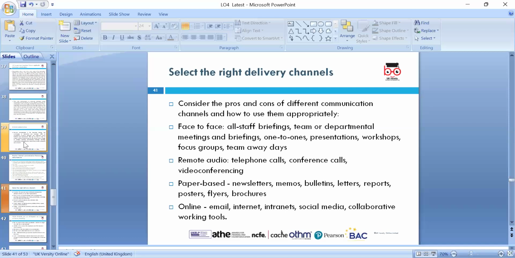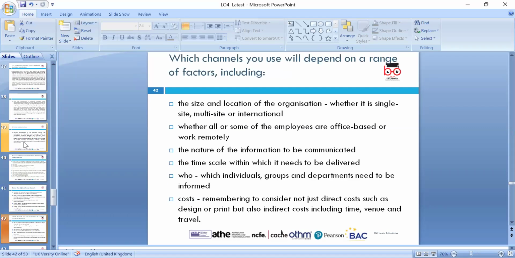If you're dealing with the government, of course nowadays digital online, we can think about that. If you're doing it in newspapers and others, of course in the shape of reports, you can show the tax, how much we submitted, and in your financial report. So you can use different factors, and the channel used depends on a range of factors. We can look at the size, how big an operation you have in the business, the time scale, and the cost, and then you can decide which communication is better.